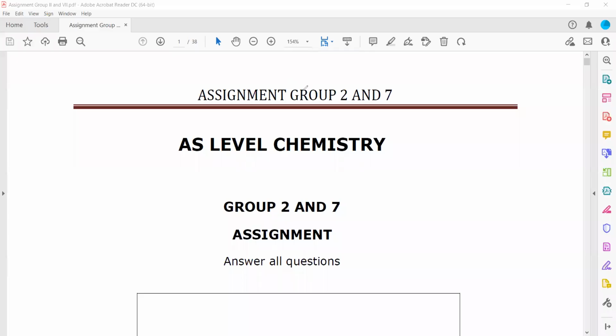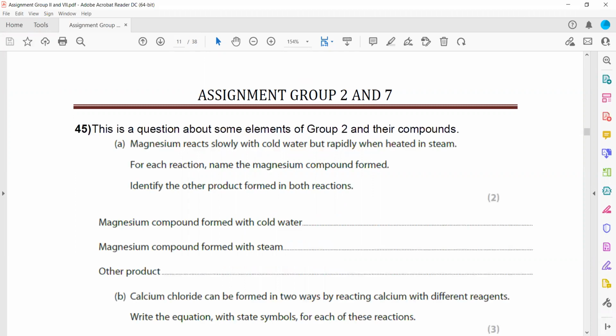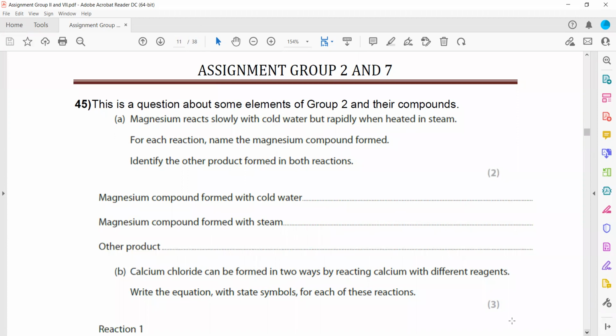So in this session, we will discuss the structure questions related to topic group 2 and group 7. The first one is on page number 11. Before that, all were MCQs, as we have discussed some of them in the last session.